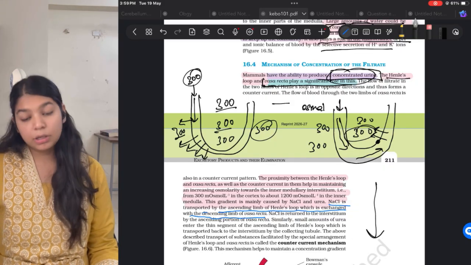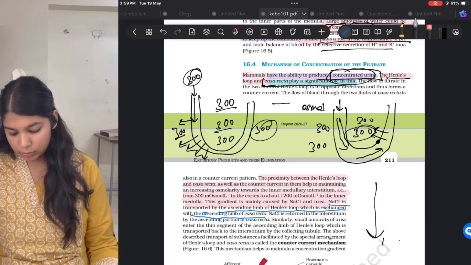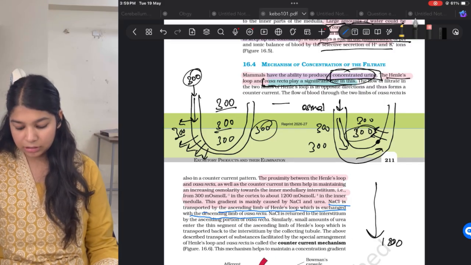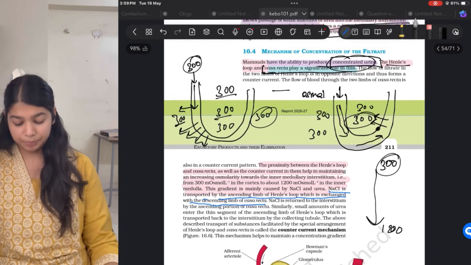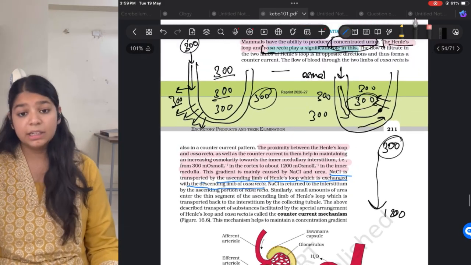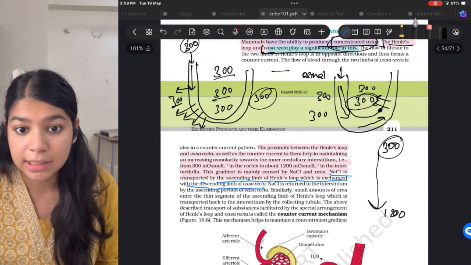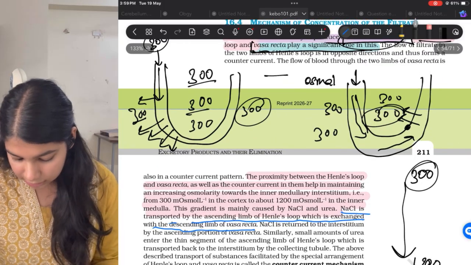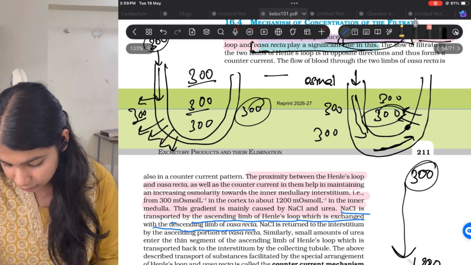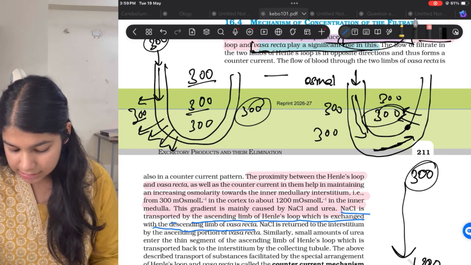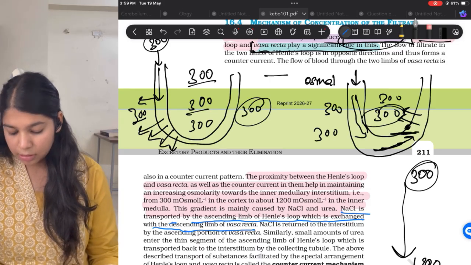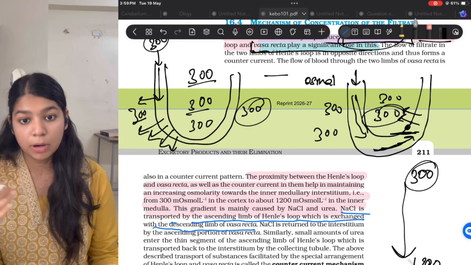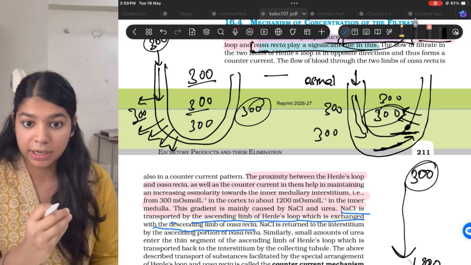So deep down in the medulla, the osmolarity is around 1200, while in the upper part of the medulla we have 300 milliosmol per liter osmolarity. Why is the osmolarity highest deep down in the medulla? Because the NaCl channels present down in the medulla will allow the maximum amount of NaCl to flow outside, right?